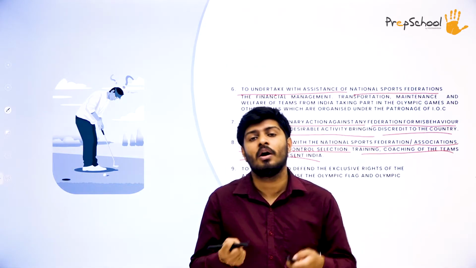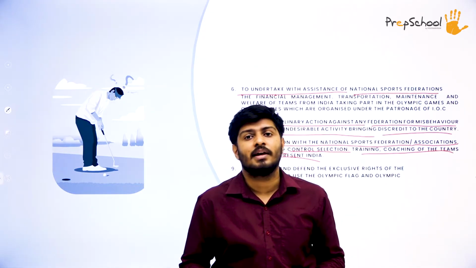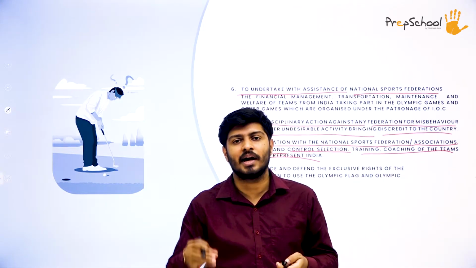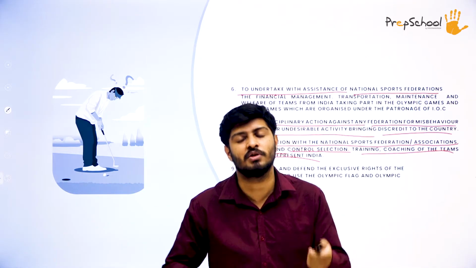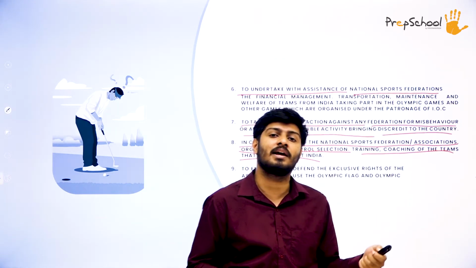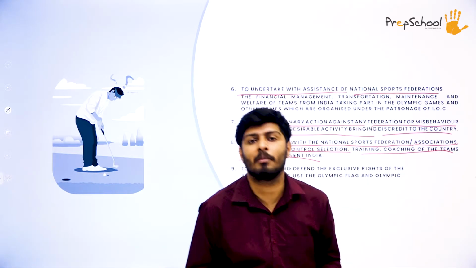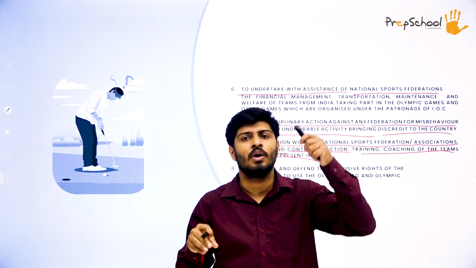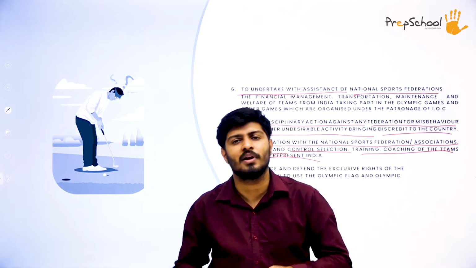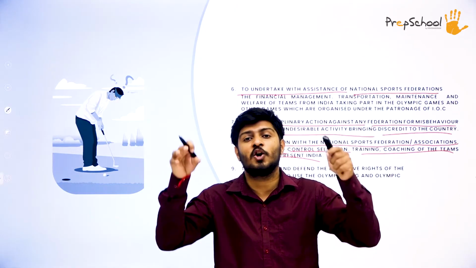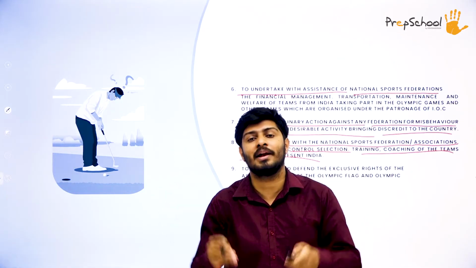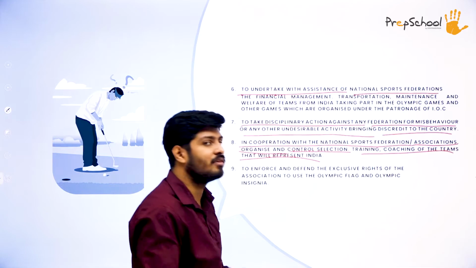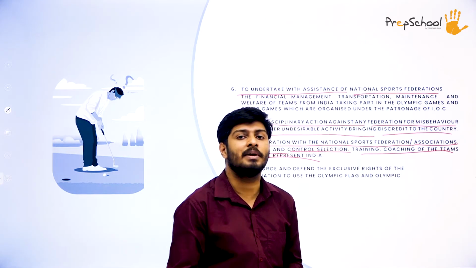They are handpicked by sports professionals and sports advisors across different clubs and federations, and then they are with the Indian Olympic Association for some months of training, and further they are sent forward and recommended to the Olympics. So the Indian Olympic Association works along with different federations to keep an eye on talented sportsmen, so that when the time comes for the Olympics, they can pick them and recommend them further for the International Olympics. So that's one function that the Indian Olympic Association does.